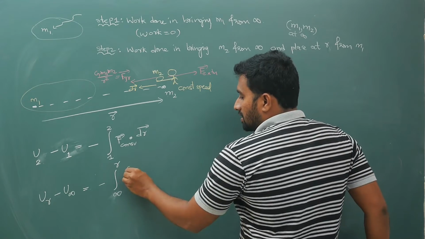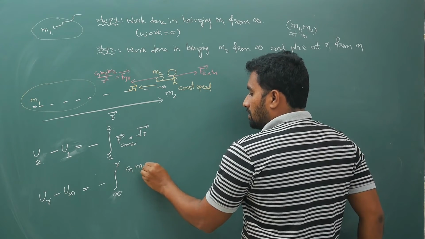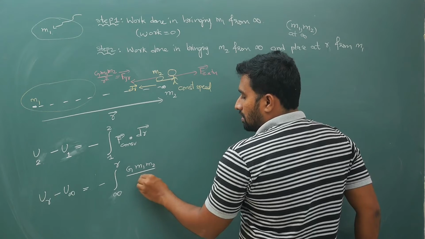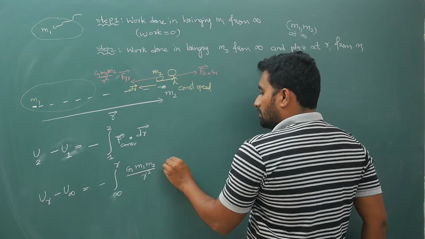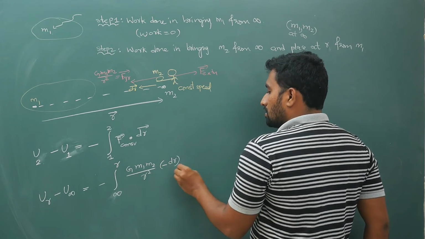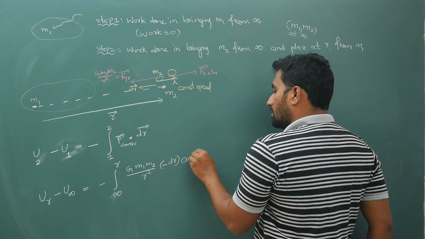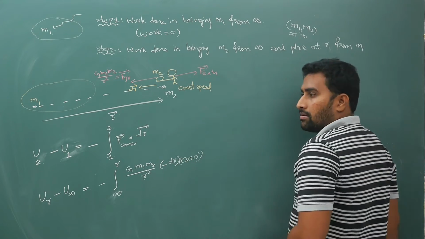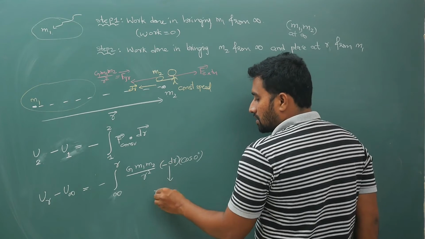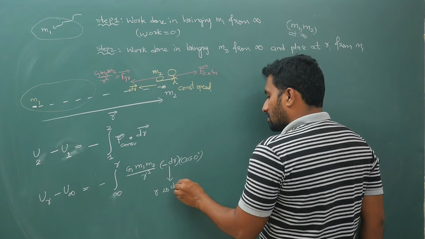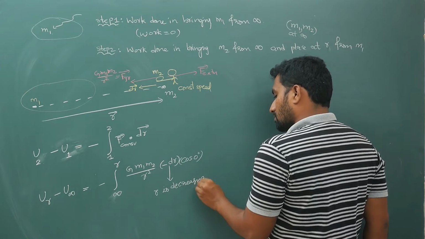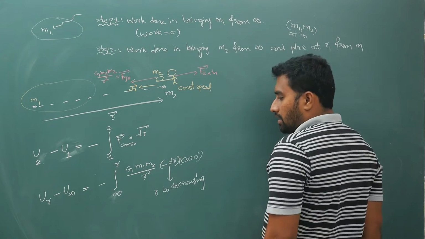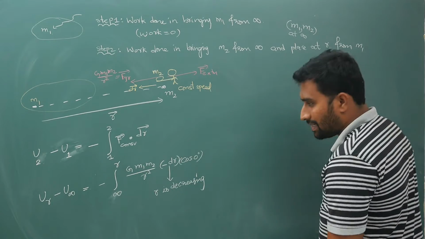So I will write G m1 m2 by r square times minus dr times cos 0. The angle between F bar and dr bar: force and displacement are both in the same direction only. But here, because r is decreasing, minus will become plus.